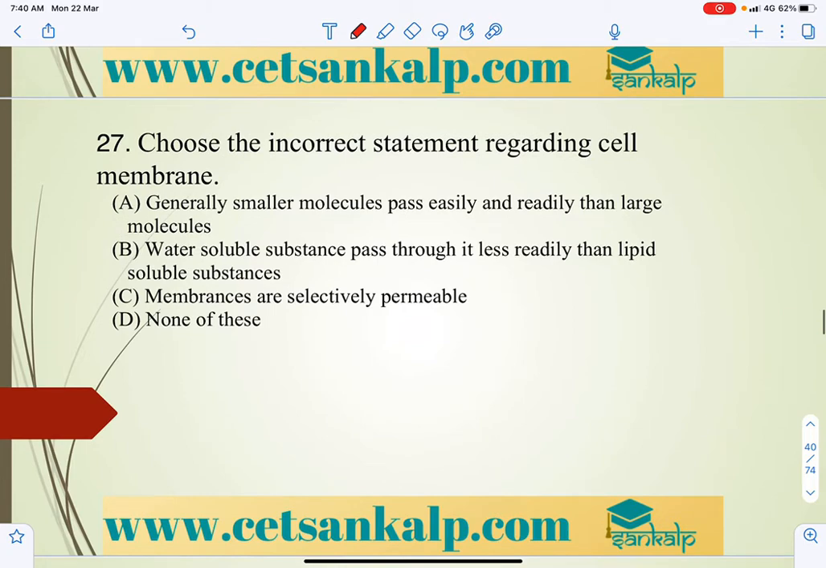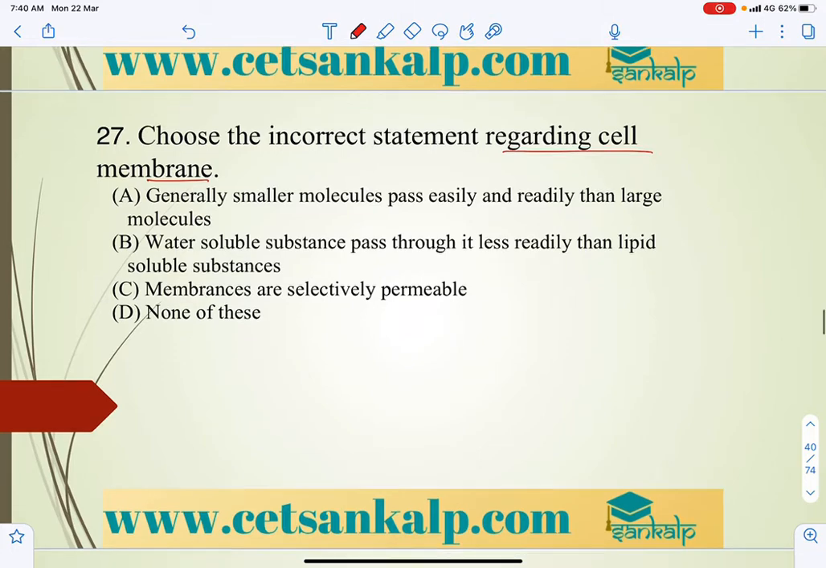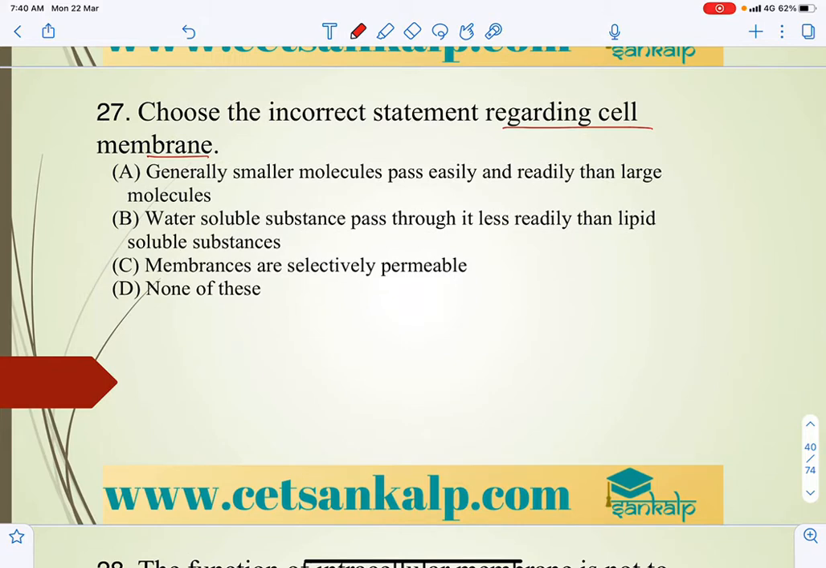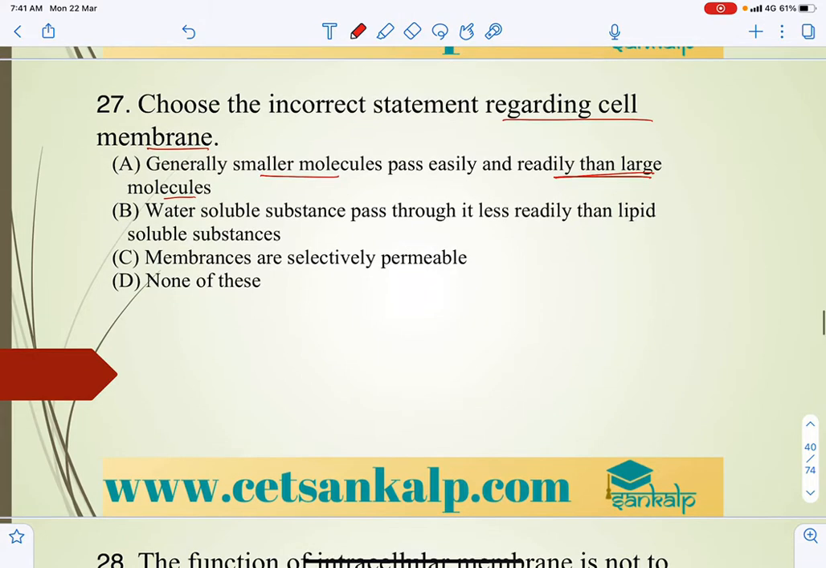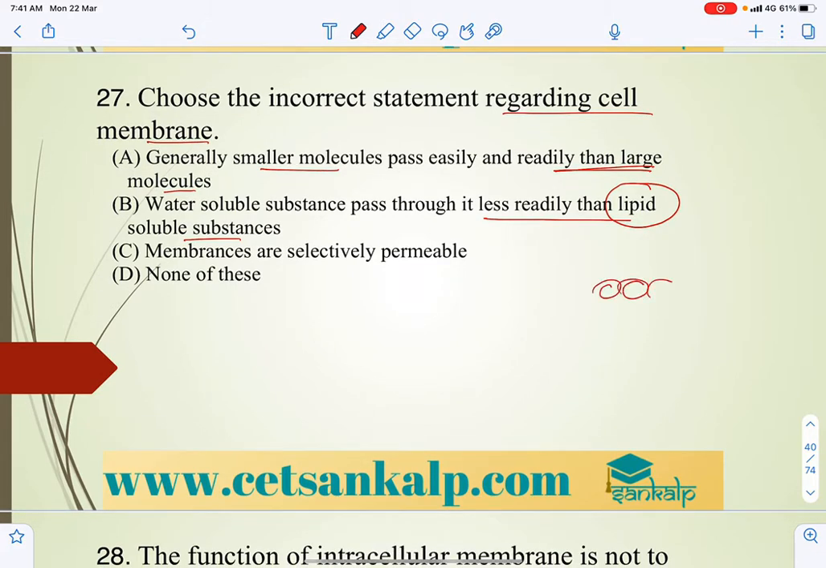Next question. Choose the incorrect statement regarding the cell membrane. Generally, smaller molecules pass easily and readily compared to larger molecules. So whenever any particular molecule moves, if it is smaller it will move readily and easily. Water soluble substances pass through it less readily than lipid soluble. That is, as it is mainly made up of a lipid bilayer, right?